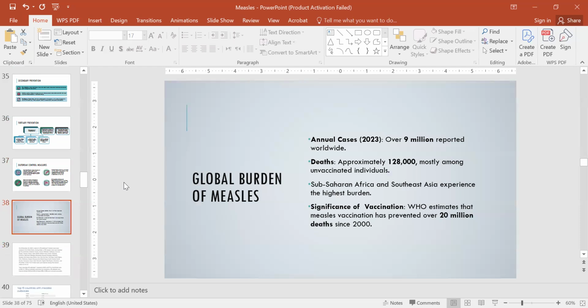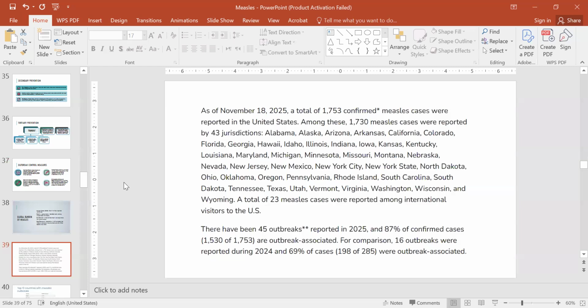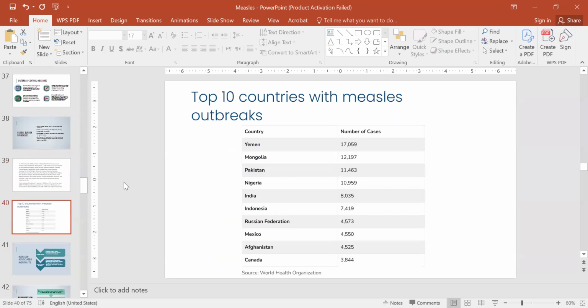Global burden of measles: as per the data of 2023, annual cases were 9 million and deaths were around 1 lakh 28,000 among the unvaccinated individuals, and sub-Saharan Africa and Southeast Asia experienced the highest burden. As per the data of 2025, 1,753 confirmed cases were reported in the United States. This data is taken from the website of the CDC, and they said that there have been 45 outbreaks reported in 2025.